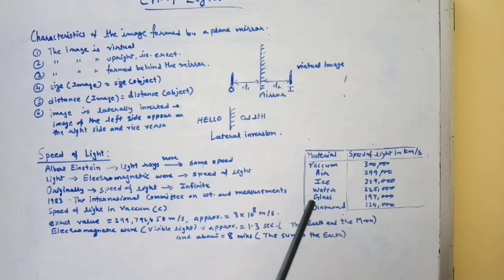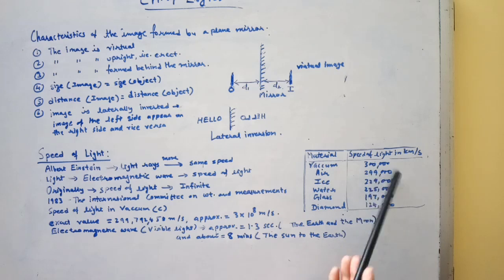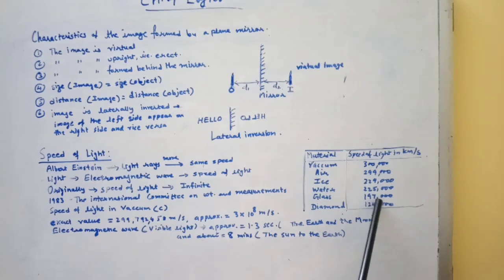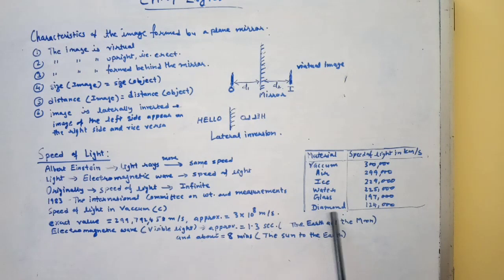Now this table shows the different materials and the different speeds of light. In vacuum, the speed of light is 300,000 km per second, in air it is 299,000 km per second, in ice it is 229,000 km per second, in water it is 225,000 km per second, in glass it is 197,000 km per second, and in diamond it is 124,000 km per second. This is all about the chapter.